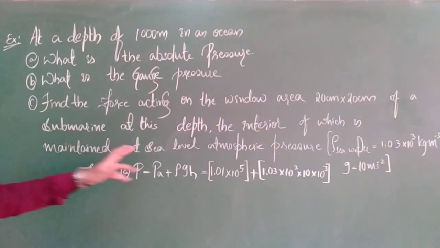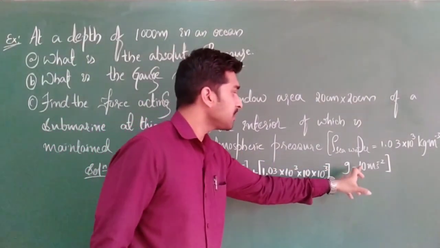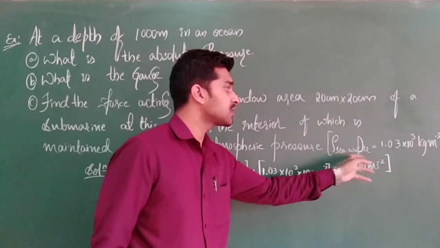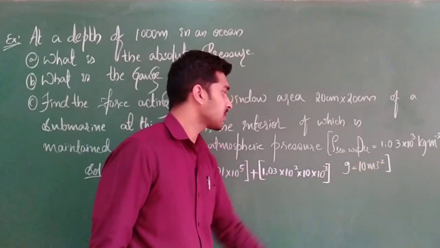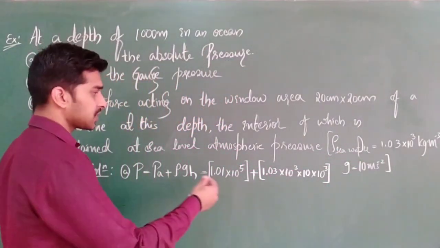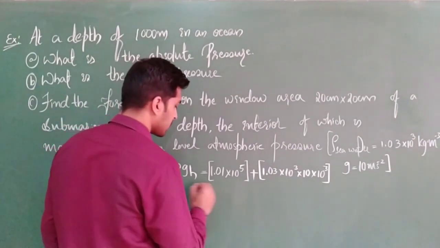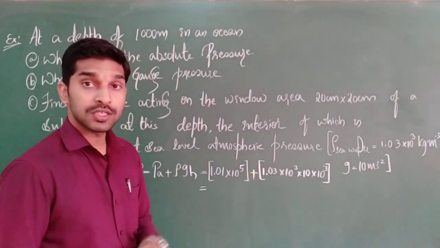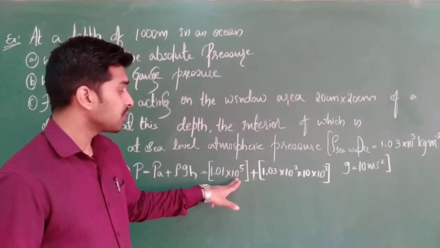In the bracket they have given the density of sea water and G also. Now just calculate this and check what you get. To solve this kind of calculation, here you have 10 to the power of 5.